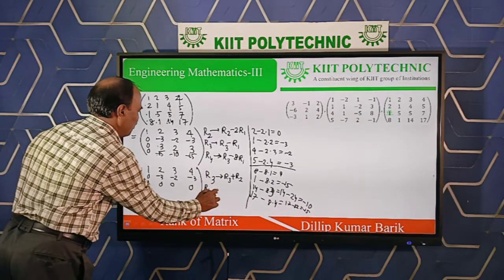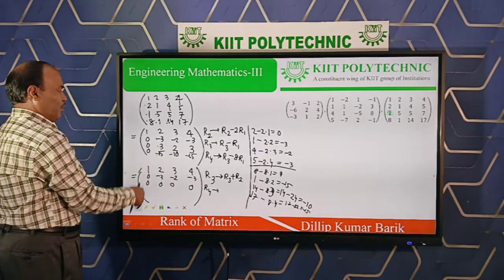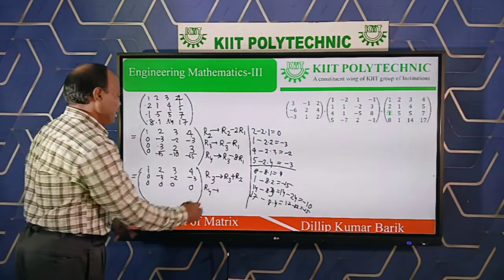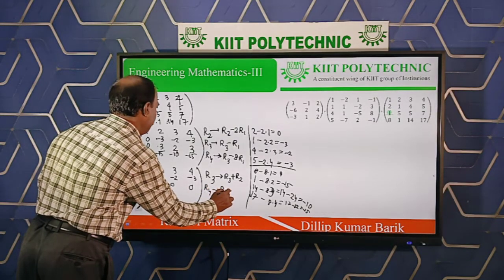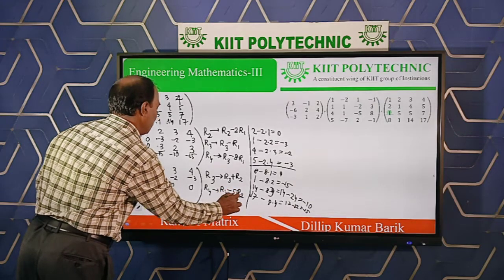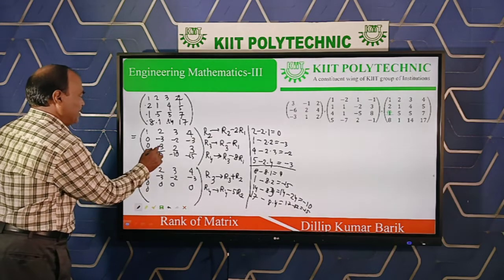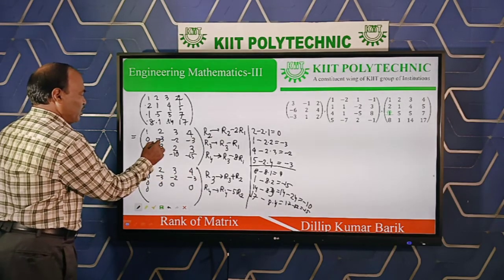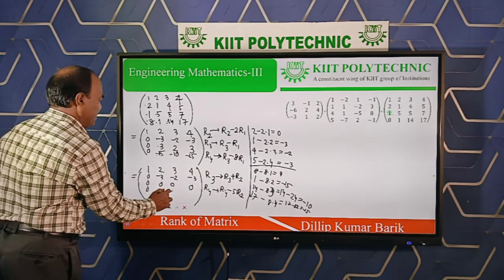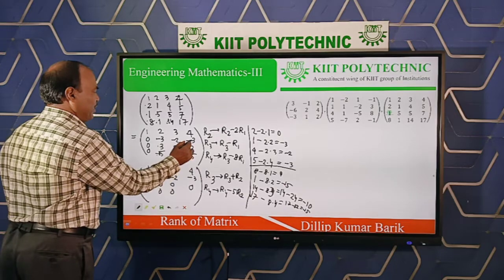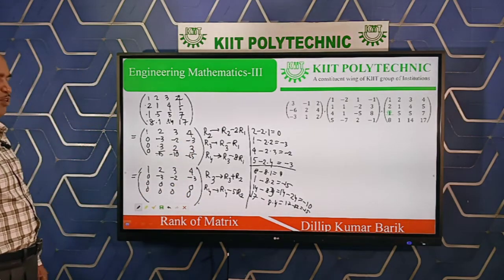Next, operate row 4 on row 2. By what operation? See, row 4 changes: here minus 15, here is minus 3. Both are minus, same sign. Minus 15, so row 4 minus 5 times row 2. So row 4 minus 5 row 2 means check here: 0 minus 15 plus 5 times 3 is 15, 0. Then 10, 5 multiplied by 2, again it is now 0, and minus 15 again multiplied gives 0. So this completes your total procedure.